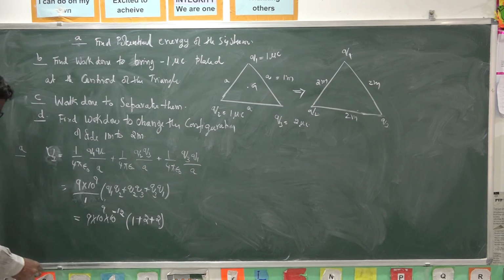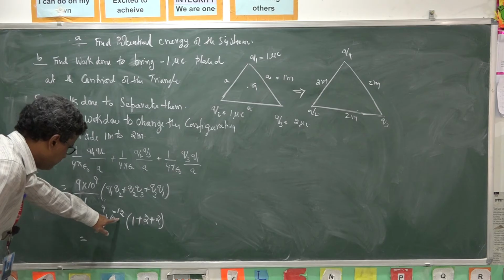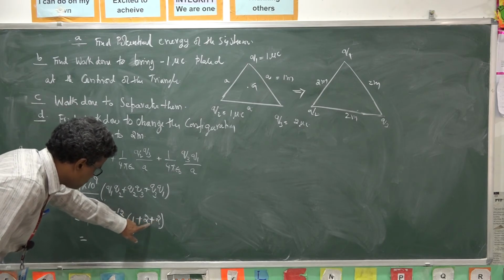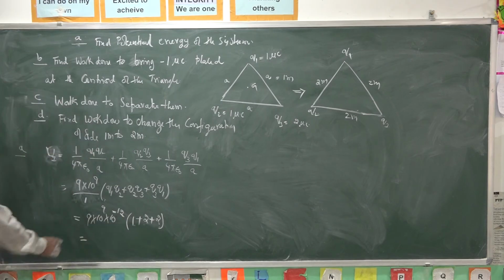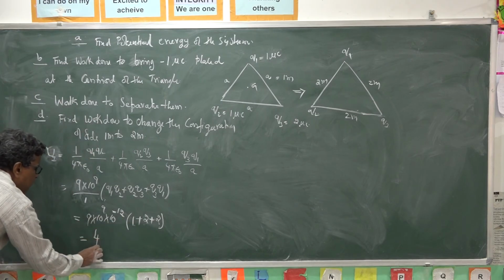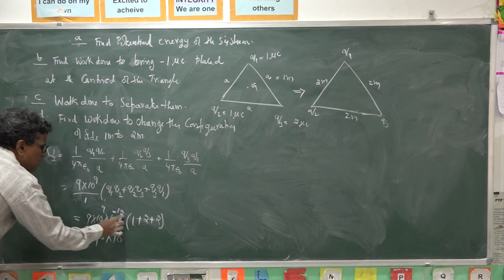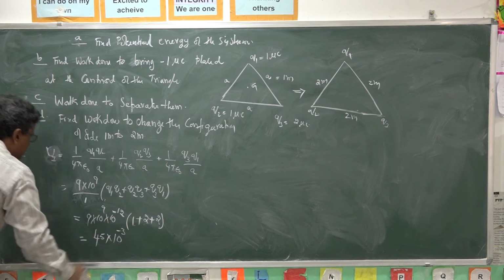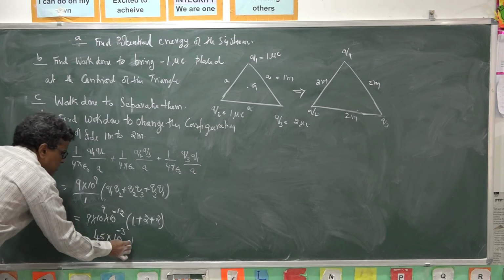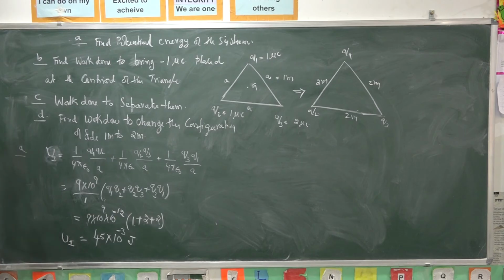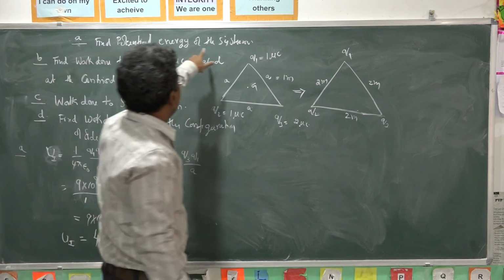So what you will get: 1 plus 2 plus 2 is 5, into 9, 45 into 10 power minus 3. This is the initial potential energy, in joules. Okay, this is the answer for A, the potential energy of the system.